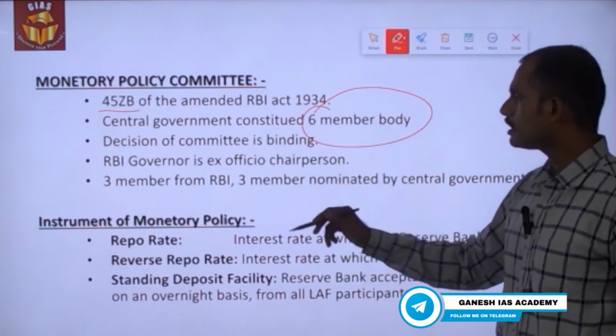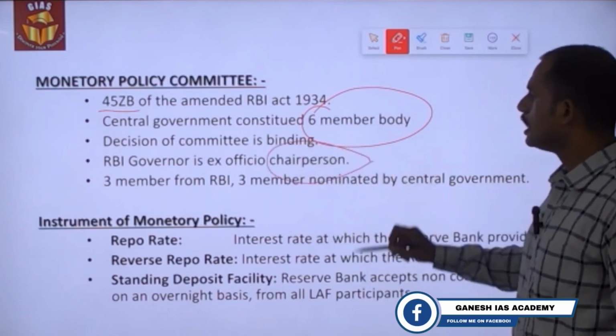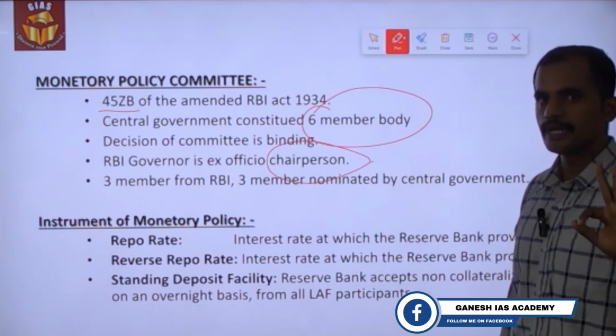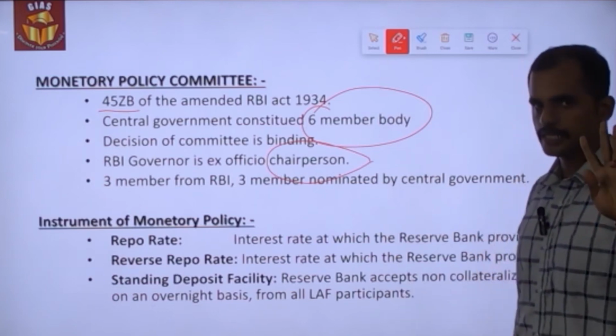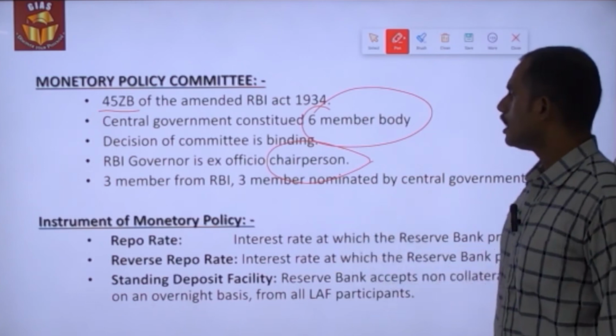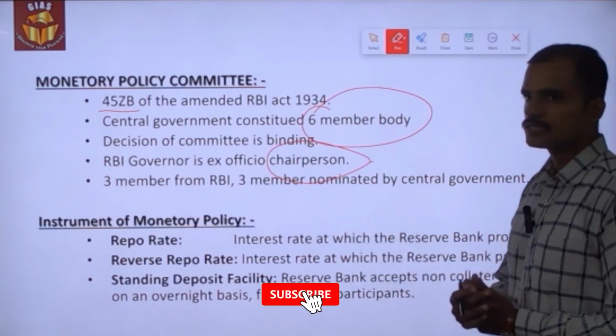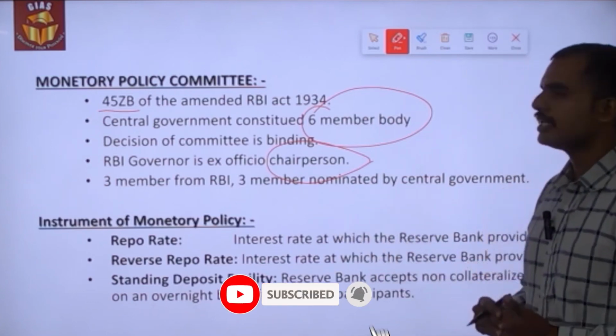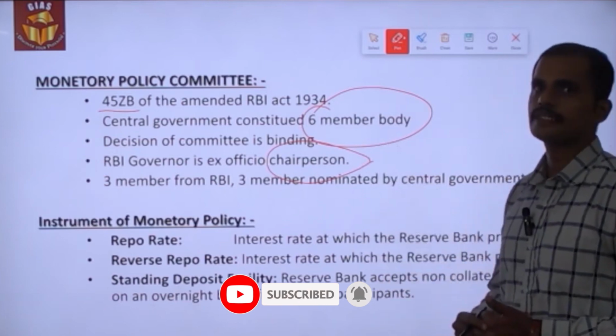And then the RBI governor is the ex officio chairperson of the committee. It contains 3 members from the central government as well as 3 representatives from the RBI. And the decision is based on voting only, and the RBI governor will have the casting vote.